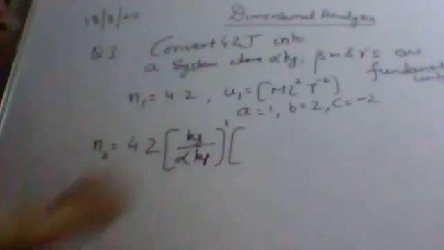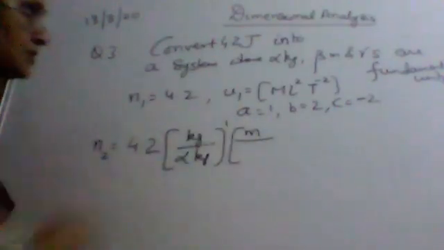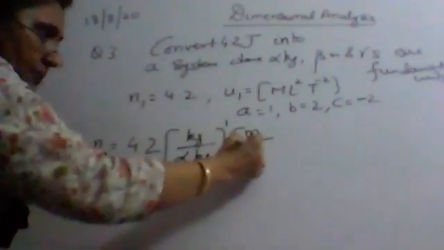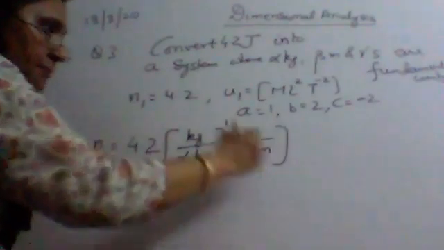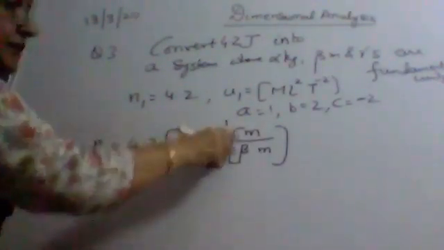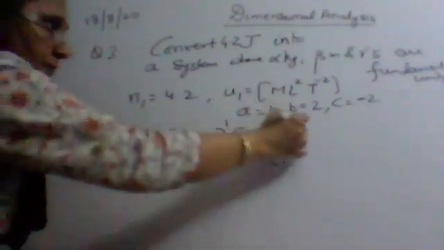L1 is the length in this system, where the length is in meters, and in the given system the length is in beta meters. L1 upon L2 raised to the power B, and B here is 2.